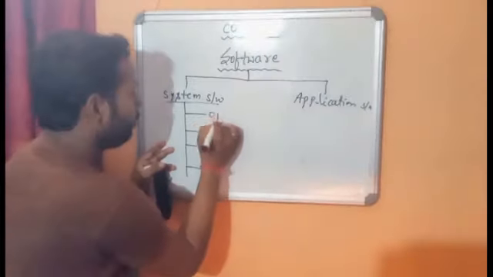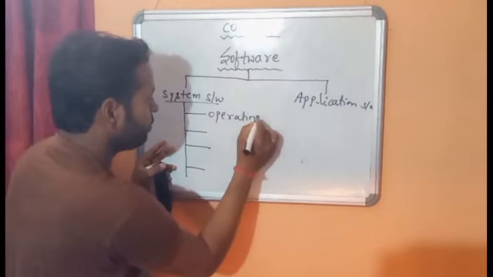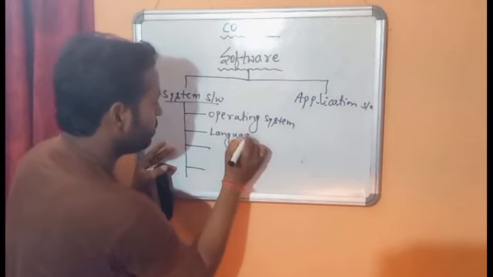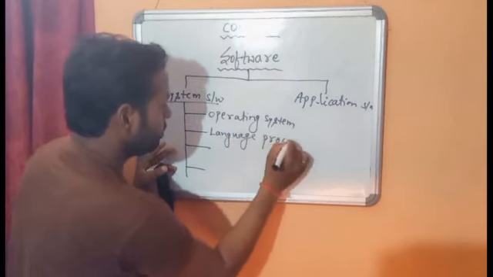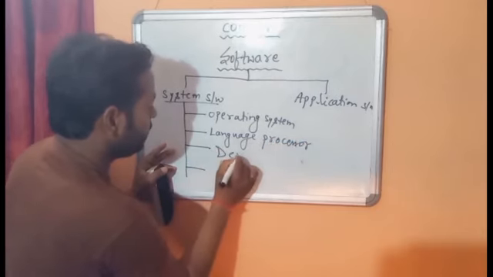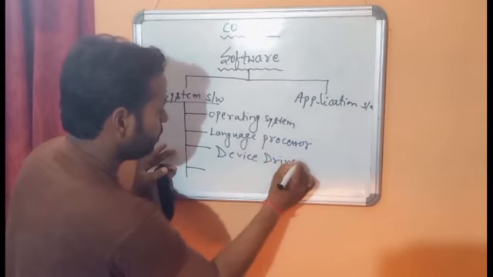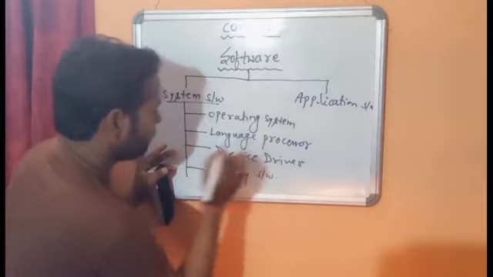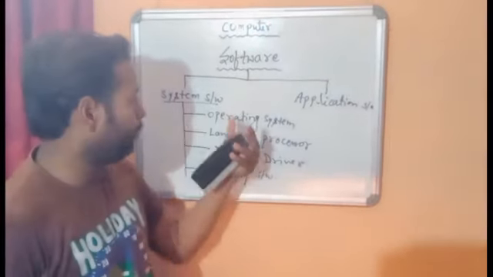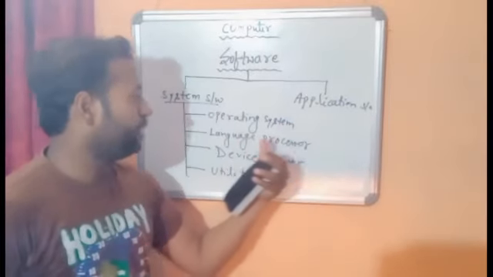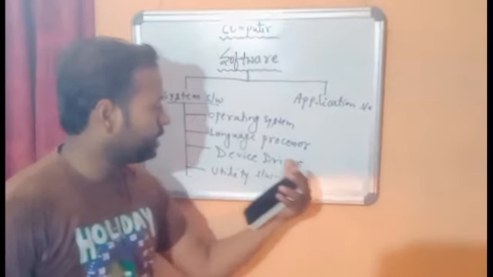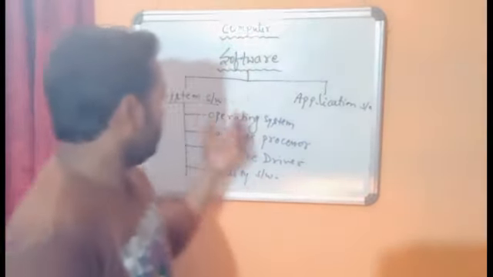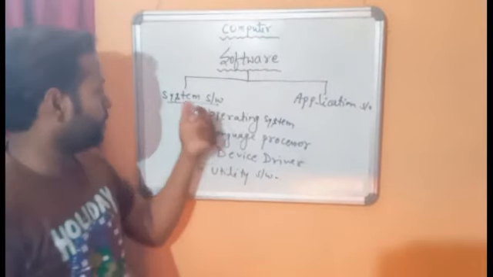First one is operating system. Second one is language processor. Third one is device driver. And fourth one is utility software. Right? So let's see one by one these four parts of system software.